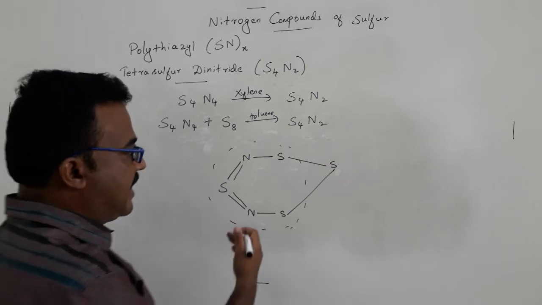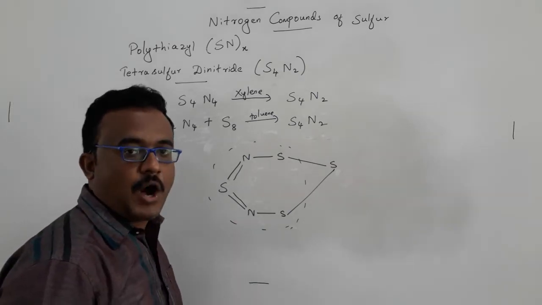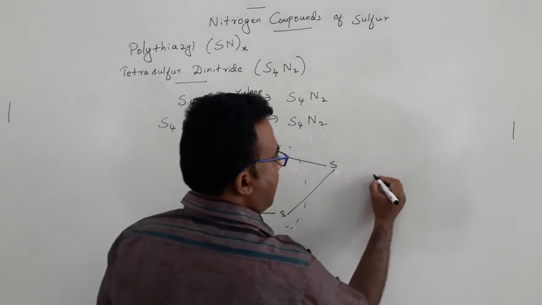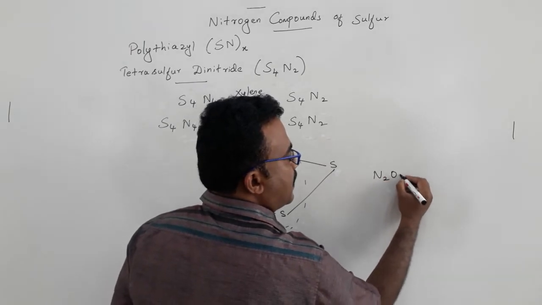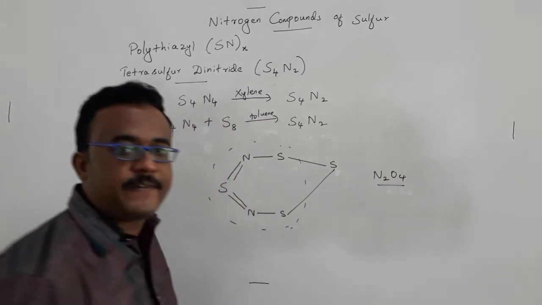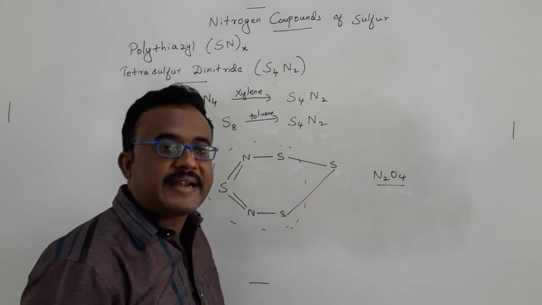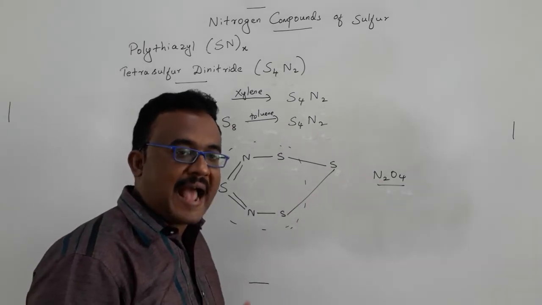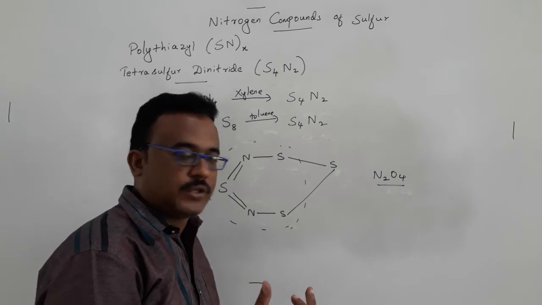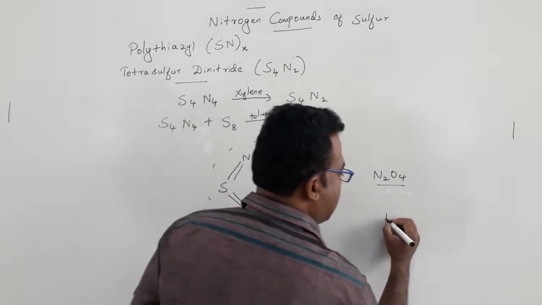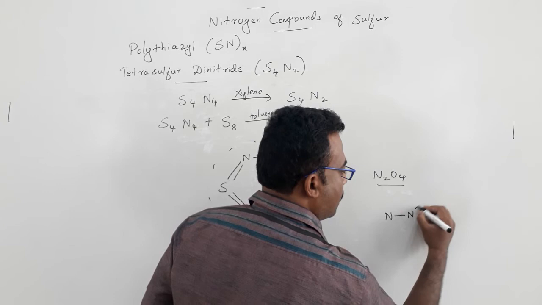If we compare with the corresponding oxide analog, N2O4, it has a completely different structure. N2O4 does not have a 6-membered ring with a nitrogen-nitrogen bond, as we know from its structure.